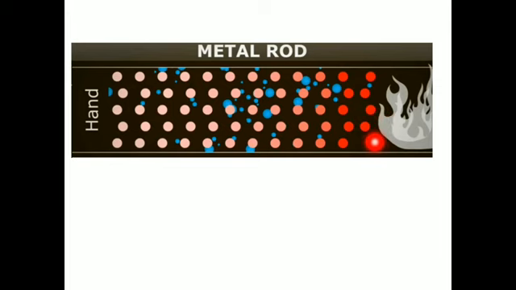The heat is moving in this direction. One molecule transfers its heat to the next set of molecules, and similarly these molecules transfer the heat to the next. Likewise, the heat will move from this end to this end. So here is our hand, and we can feel the heat like this.